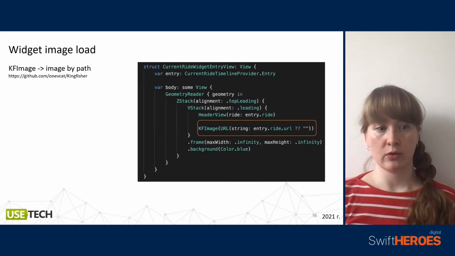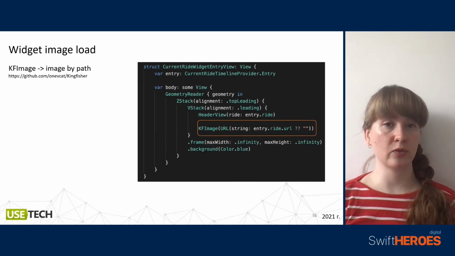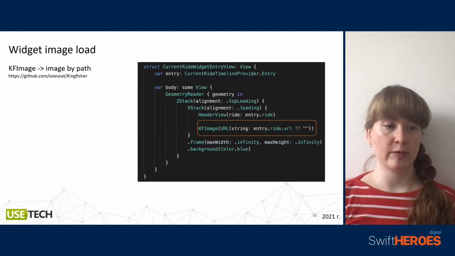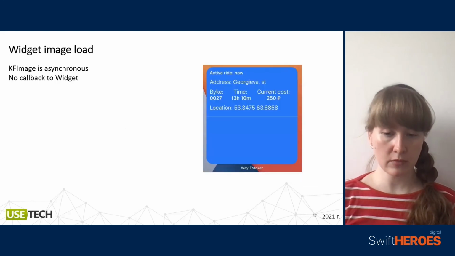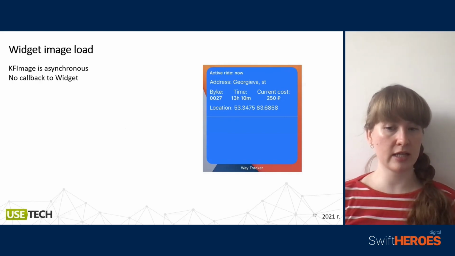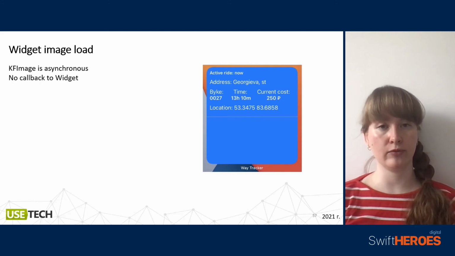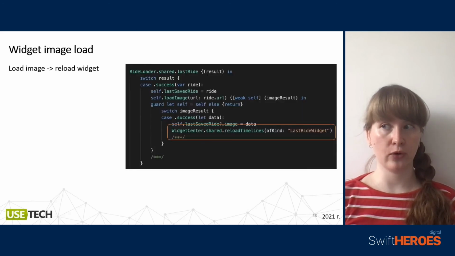A simple approach: let's use SwiftUI asynchronous widget control, KFImage from Kingfisher. What can go wrong? It's asynchronous, the widget is synchronous, and we have no callback. At the moment we have information about our ride, but no image for our widget.